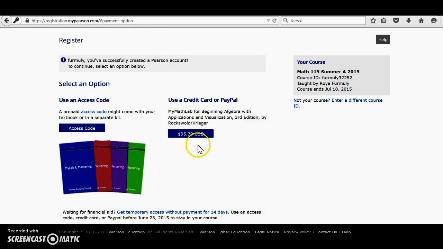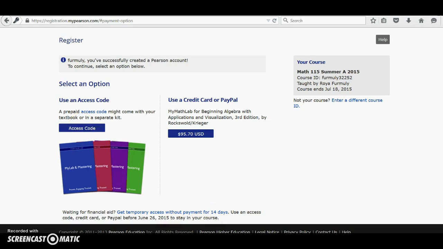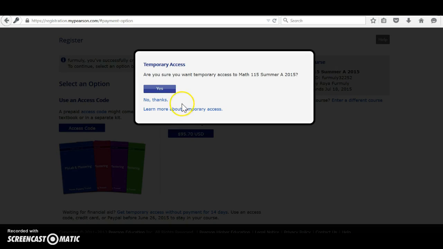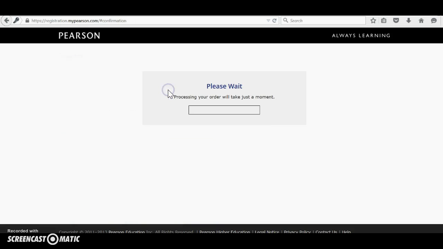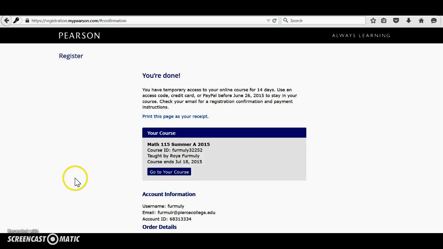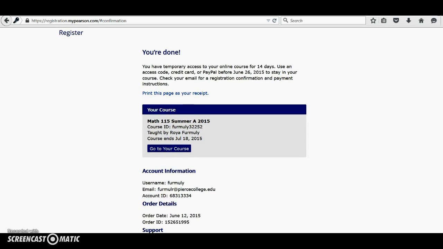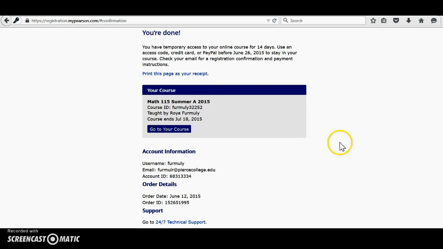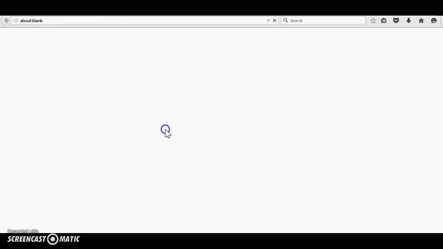Do you want to pay right now, or do you want to use the access code that came with the book that you purchased, or get free access? And that's what I would click. Are you sure you want temporary access? I say yes. And it's going to take a moment until it hopefully takes me to the course. Now it says, yep, you're done. Here's your receipt. You might want to print this and have it for your records. And you're ready to go to your course.